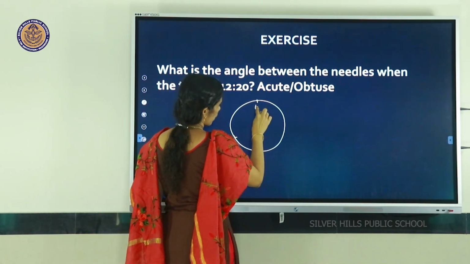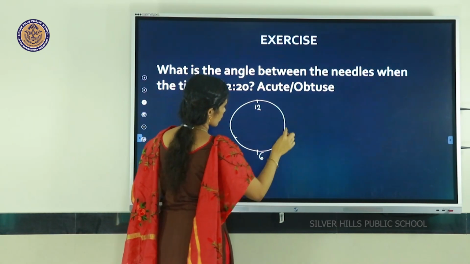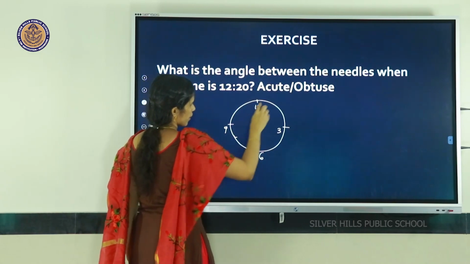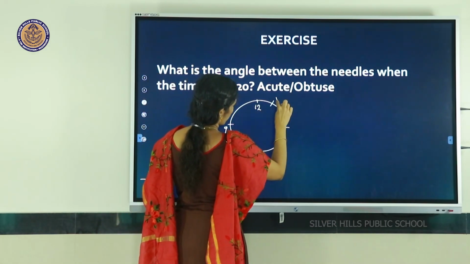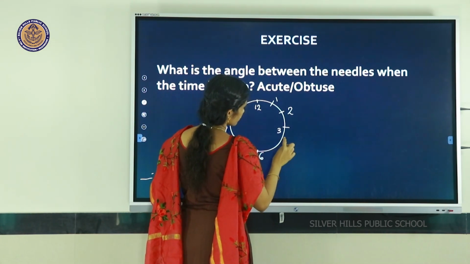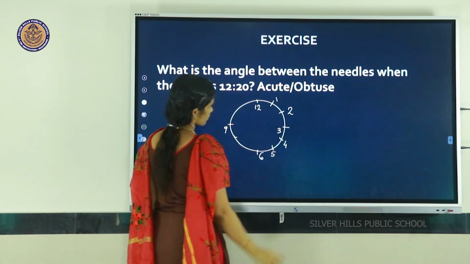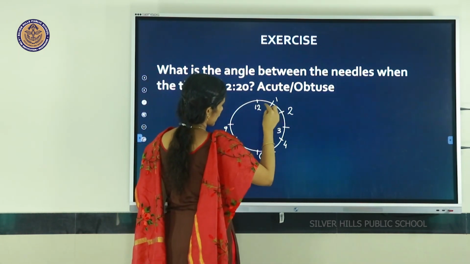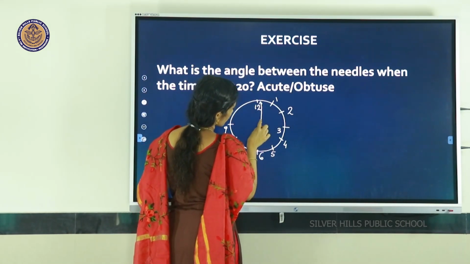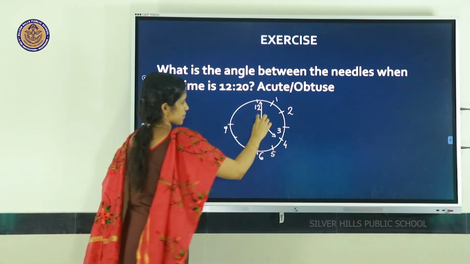Here 12, and this one 6, 3, and this one is 9. 12:20 means the angle is like this.